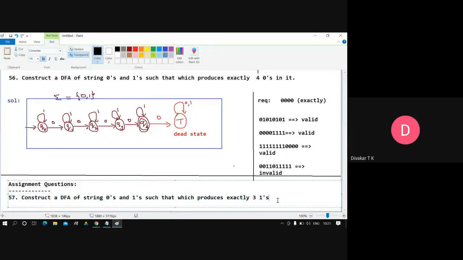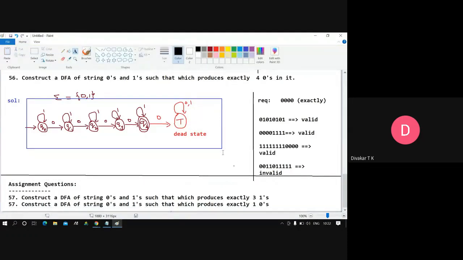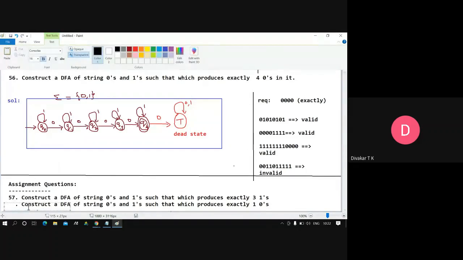57th I will copy, and I will give one more question, that is 58, which produces zeros and ones with exactly 1 zero here. Okay, so we are done with this type of problem, guys. So can I copy the assignment questions here? Two assignment questions. This is 58, not 57. I can change this one. So the question number is 58 here. Okay, fine.